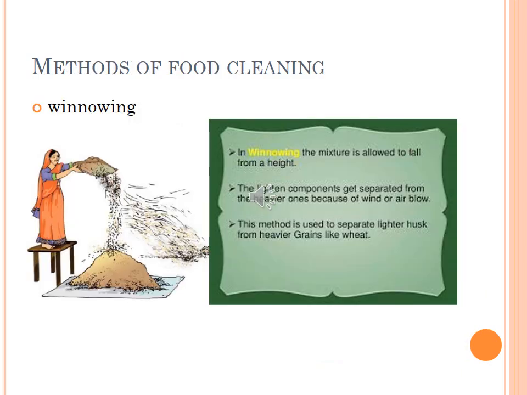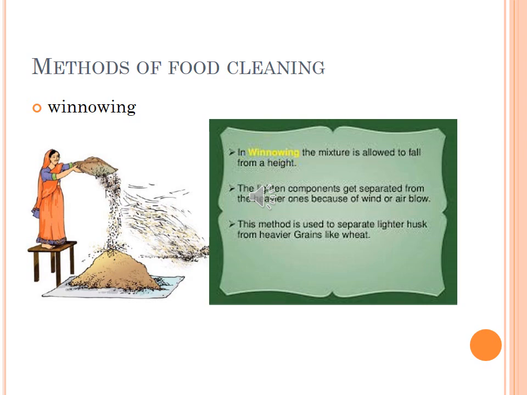Another method of cleaning is winnowing. What is winnowing? The process of separating husk from the grain with the help of wind. You can see the picture. Farmers use this method for separating the grains of wheat and rice from the lighter husk. They take the mixture of grains and husk in a basket tray. You can see that the lady holds one basket tray and stands on a high platform. The mixture is allowed to fall from a height by continuously shaking the basket tray.